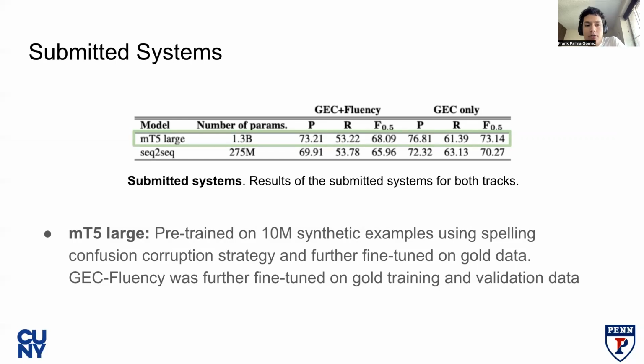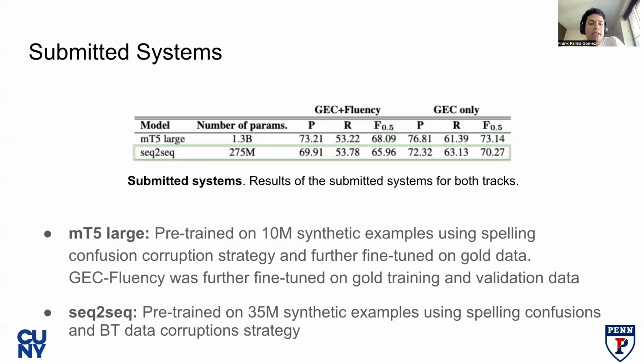While on the GEC-only track, we achieve a score of 73.14. In our second system, we pre-train a sequence-to-sequence transformer from scratch using spell-based transformations and back translation to generate synthetic data. On GEC+Fluency, we achieve a score of 65.96, and on GEC-only, we achieve a score of 70.27.